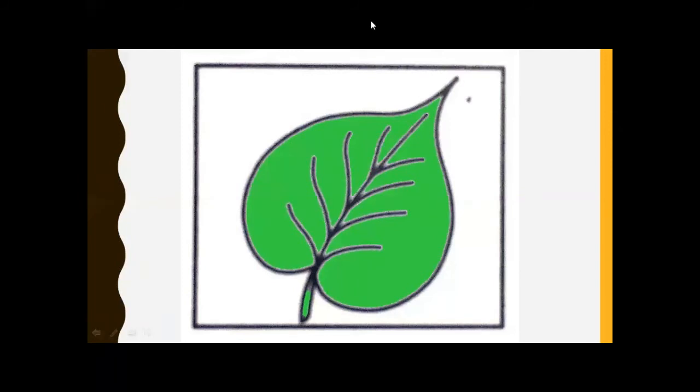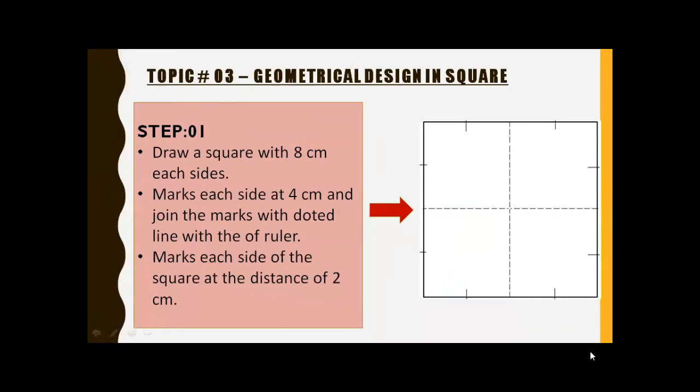Okay, before starting the picture number 3, I ask a riddle. I have 4 equal sides. Which geometrical shape am I? Think about it. Right. The answer is square. The third topic is the geometrical design in square.